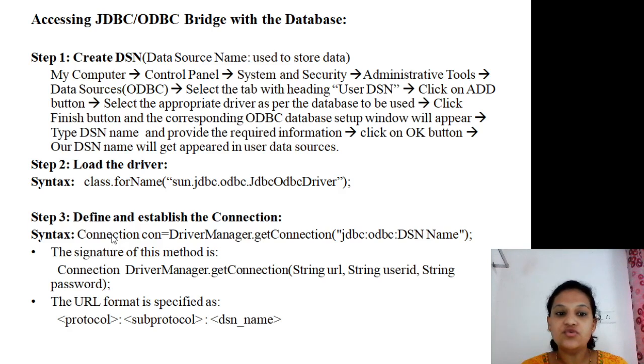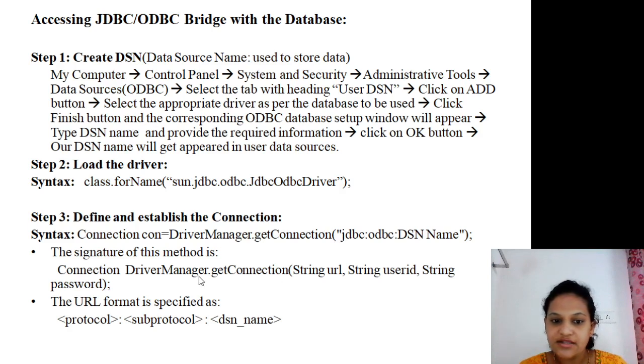It allows you to make a connection between the Java application and the database. After that, DriverManager is also there. DriverManager is a class which is used to manage the information about the driver. Next, DriverManager comes along with the getConnection method. So what is the syntax of the getConnection method?